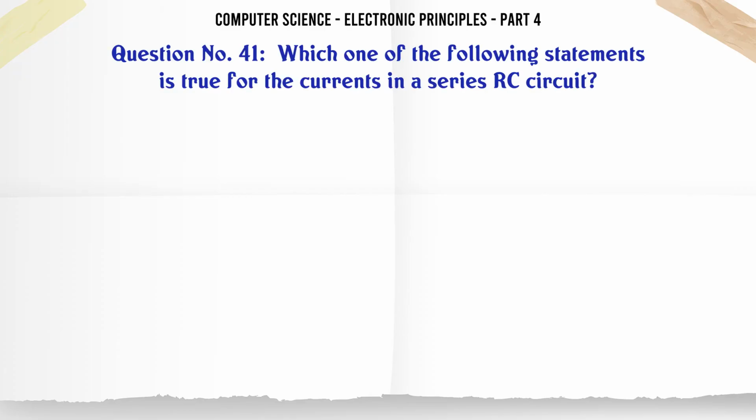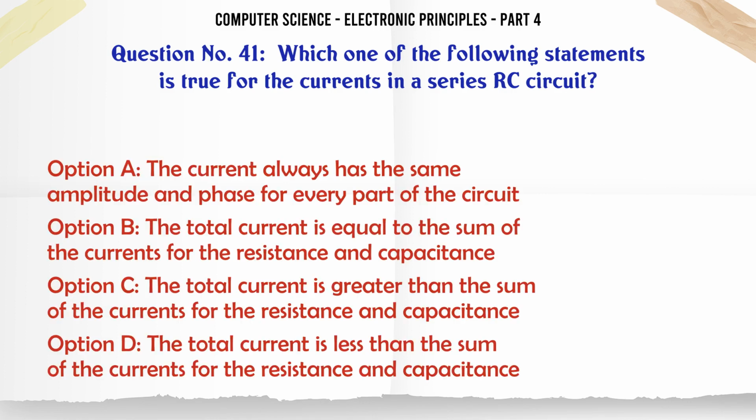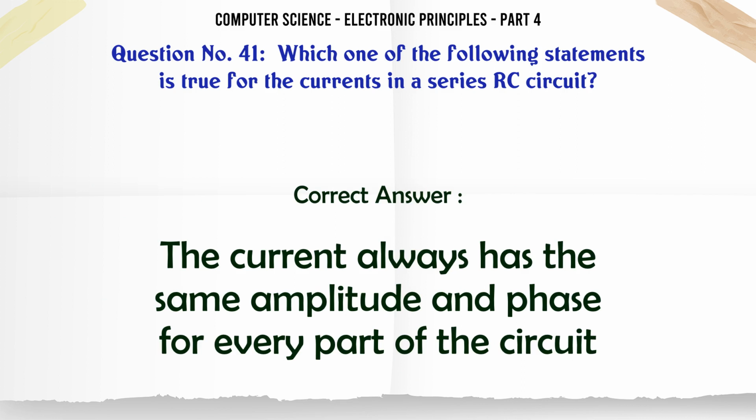Which one of the following statements is true for the currents in a series RC circuit? A. The current always has the same amplitude and phase for every part of the circuit. B. The total current is equal to the sum of the currents for the resistance and capacitance. C. The total current is greater than the sum of the currents for the resistance and capacitance. D. The total current is less than the sum of the currents for the resistance and capacitance. The correct answer is the current always has the same amplitude and phase for every part of the circuit.